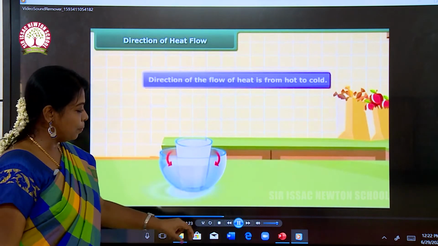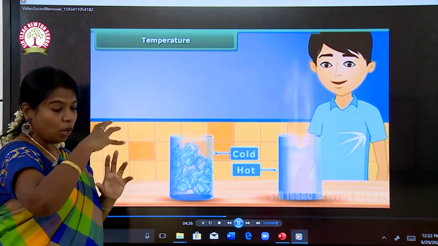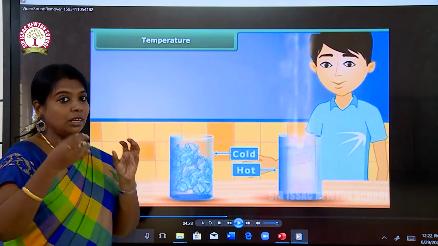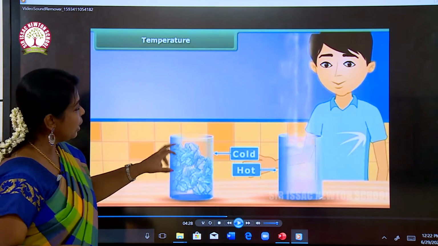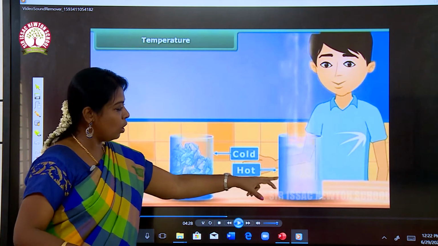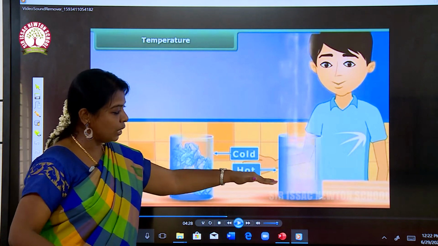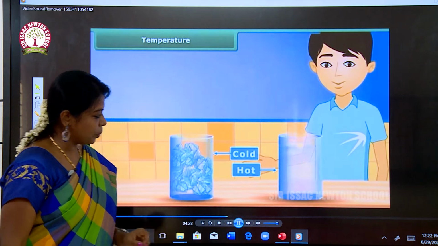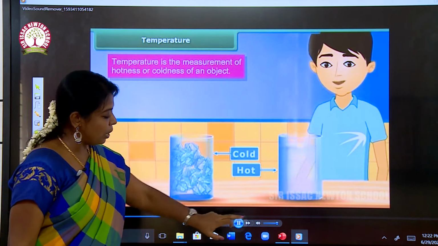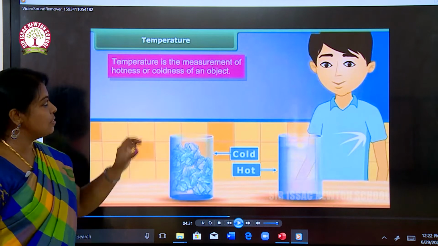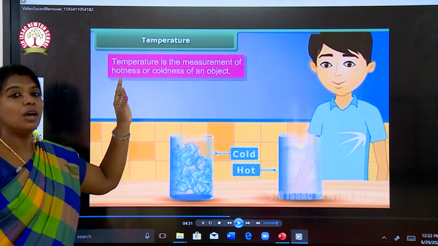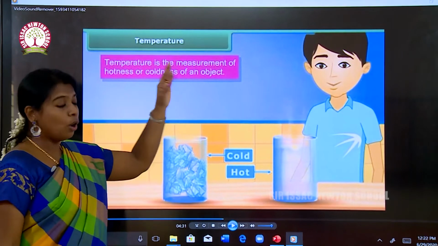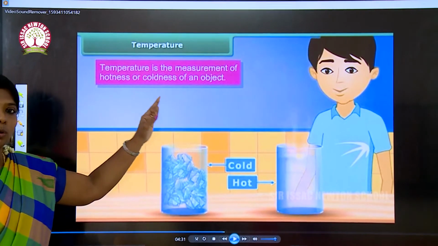Can you understand this? The hot heat of the milk has been converted to the chillness of the bowl which is full of ice water. So cold to hot, hot to cold. The heat of the water is being transferred to the cold. Temperature. From this we can identify what the temperature is. Temperature is the measure of hotness or coldness of a body. What is temperature? Temperature is the measurement of hotness or coldness of a body.